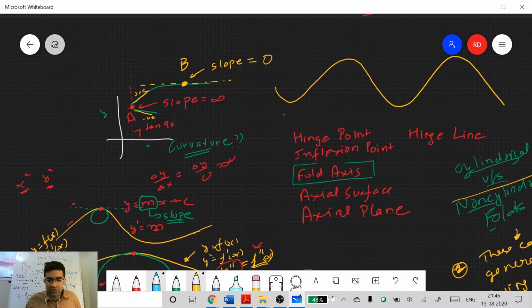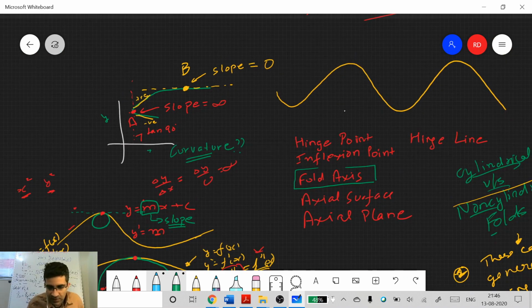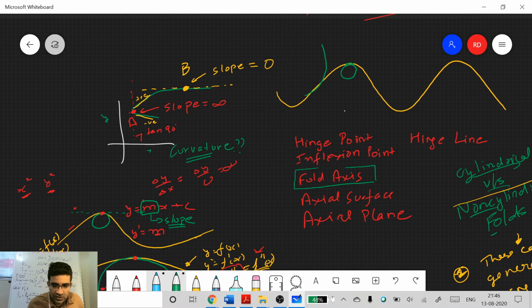Now we go back to our original figure here. If you inscribe a circle here, you can inscribe a smaller circle at this particular point, and at another point you will inscribe a bigger circle. Okay, so I'll erase this. So where do you see more curvature? Let me draw that again.